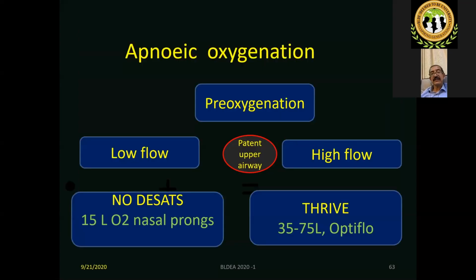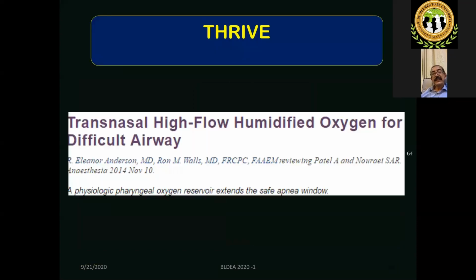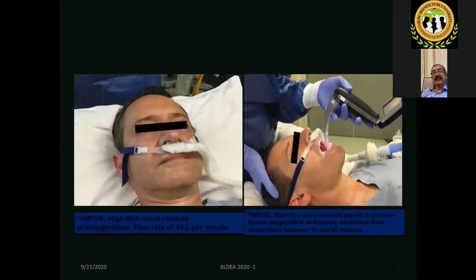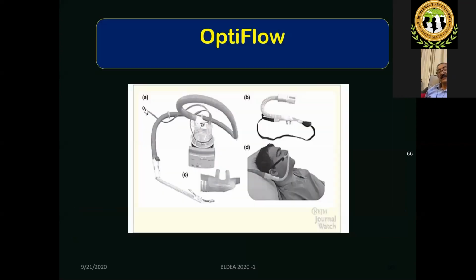Next. So for apneic oxygenation, you have so many ways. Next. I'm not going into the details of that. This is for you to read. Next. This is high flow oxygen, which will prolong the oxygen administration. There is also a way of providing oxygen through the laryngoscopic blade. It's called pharyngeal oxygenation. You can keep another tube to the buccal side. It's called buccal oxygenation. Next.